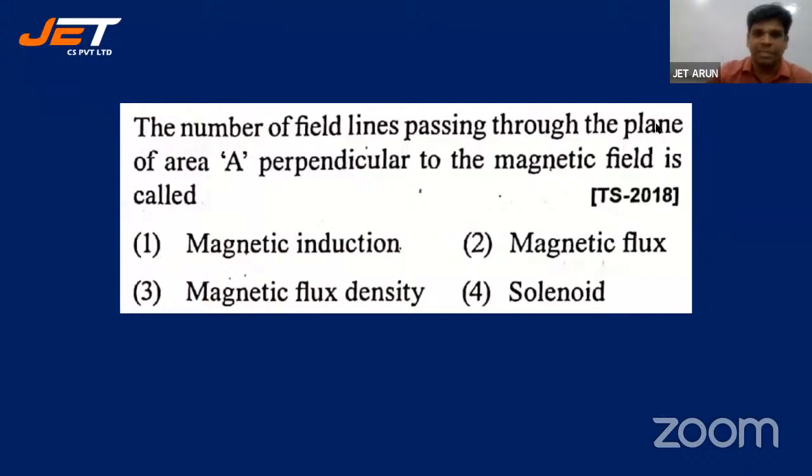The number of field lines passing through the plane of area A perpendicular to the magnetic field is called: magnetic induction, magnetic flux density, solenoid.